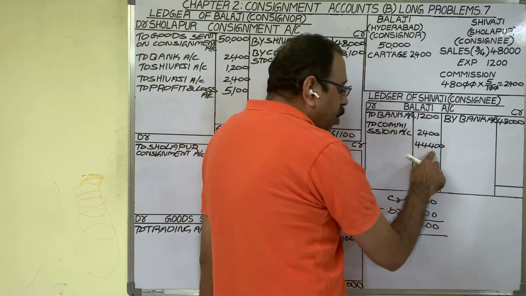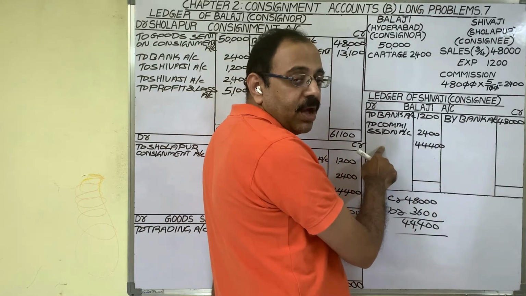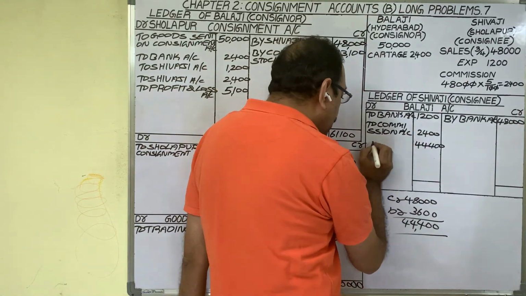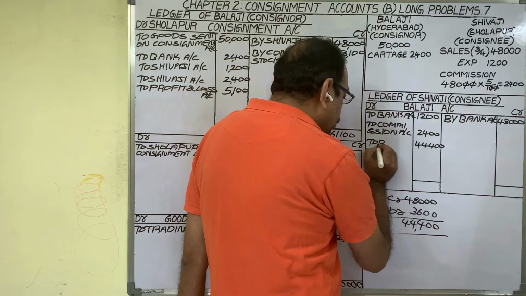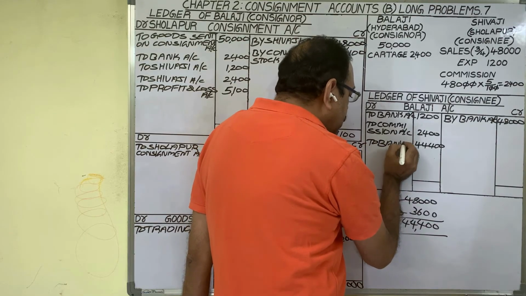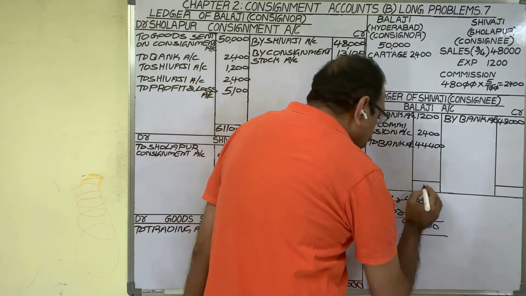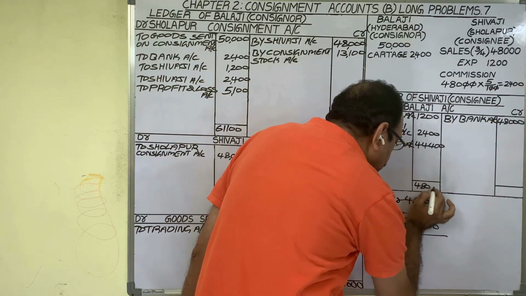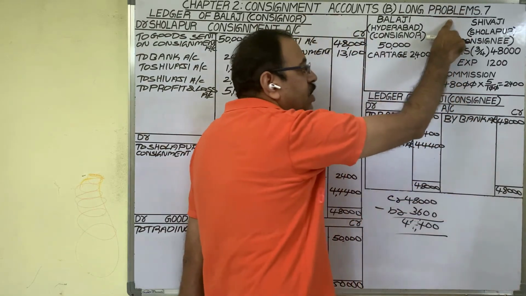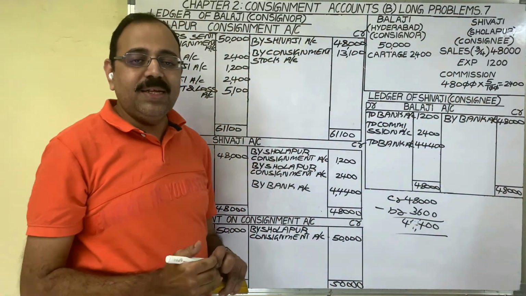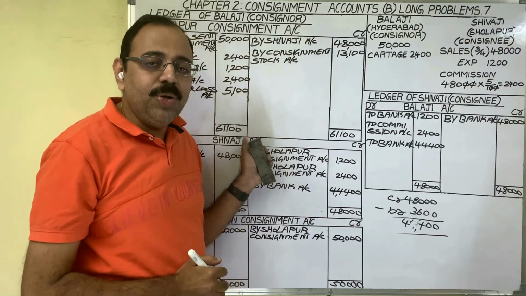We paid this amount by giving one bank draft. So for this amount we should write to bank account. Two sides put the totals. 48,000 rupees. So this is all about 7th problem from consignment lesson. Hope this video is useful to you. Thank you.